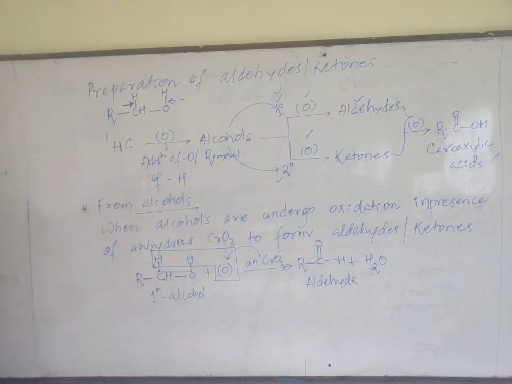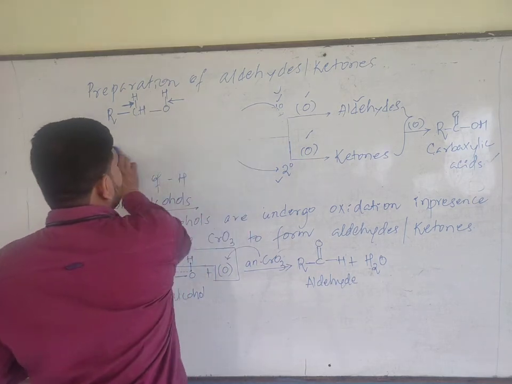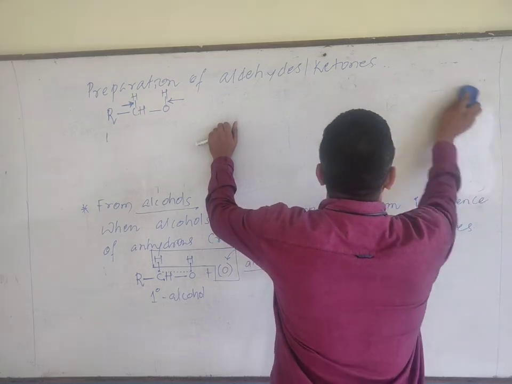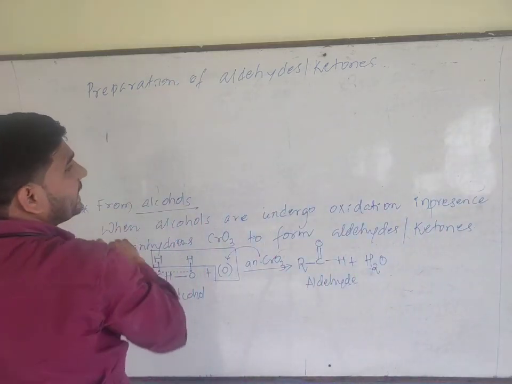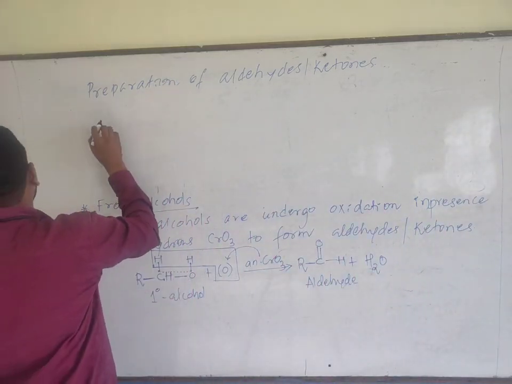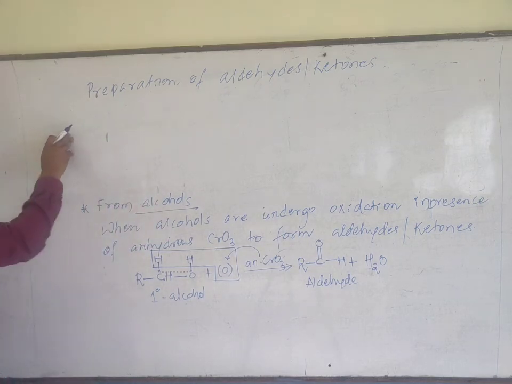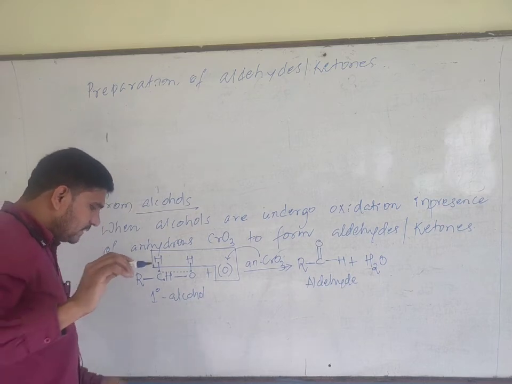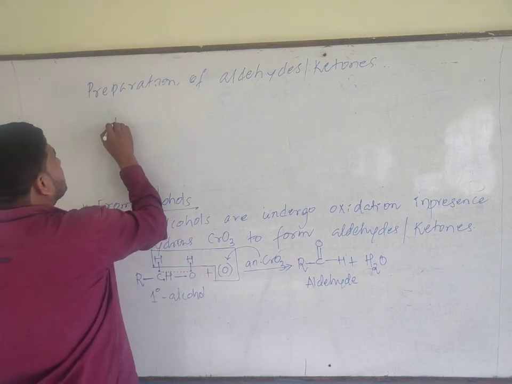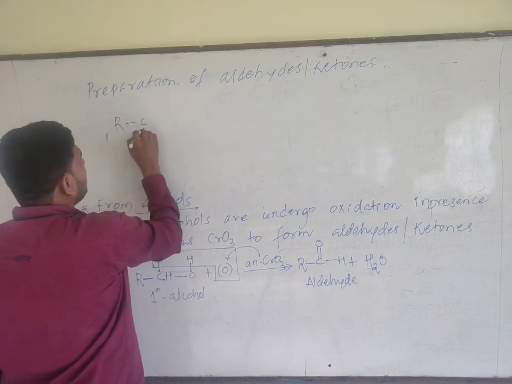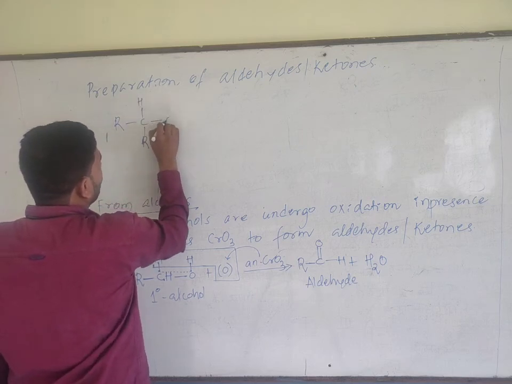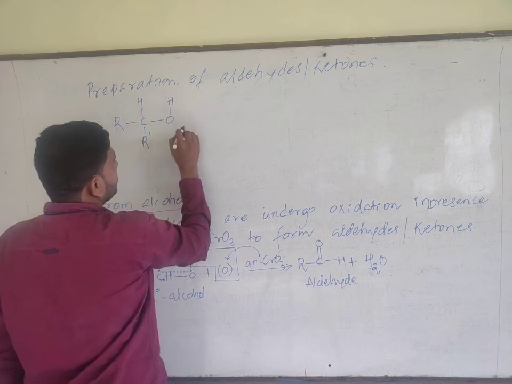Okay. Now, if you take secondary alcohol, what is the product? For example, listen carefully, I will take secondary alcohol, R CH R prime, with OH.